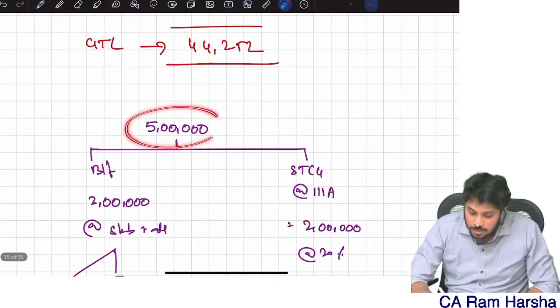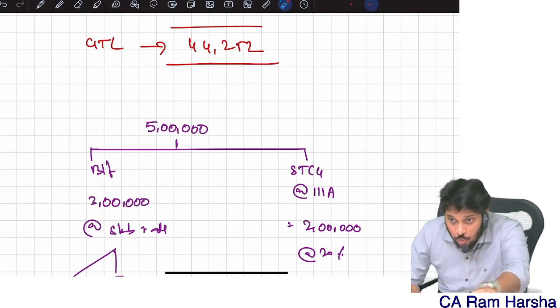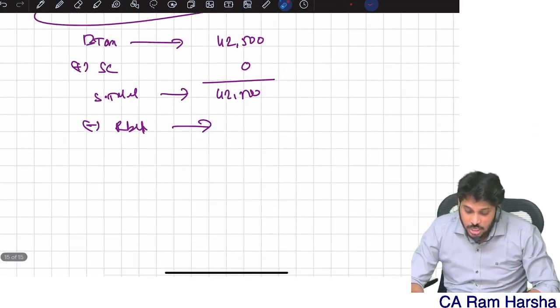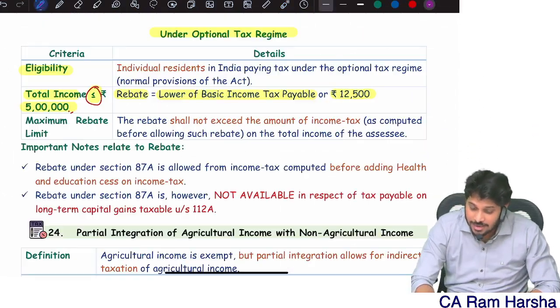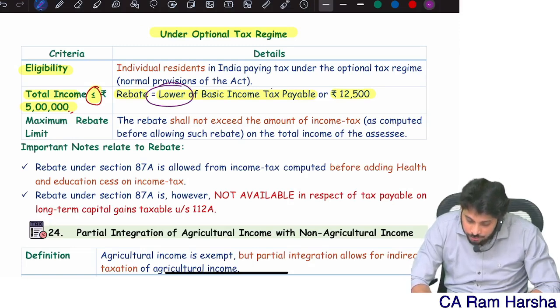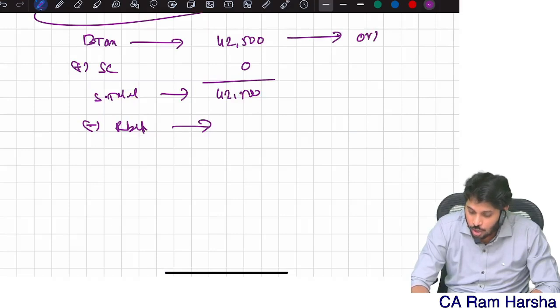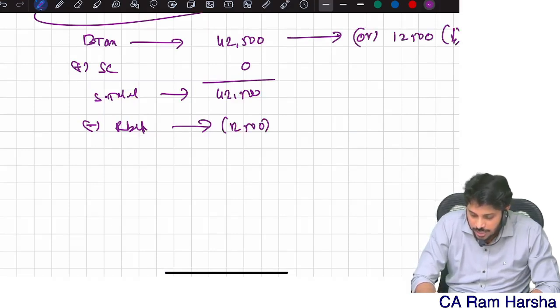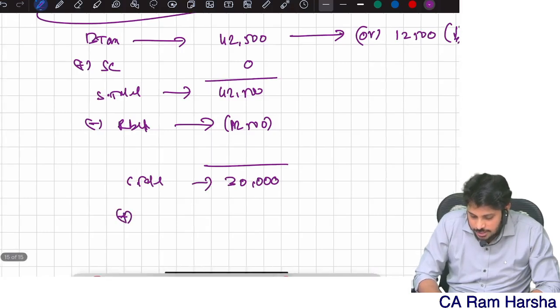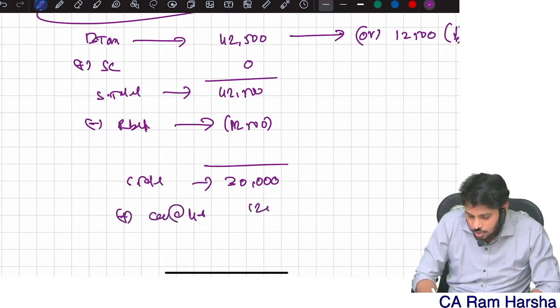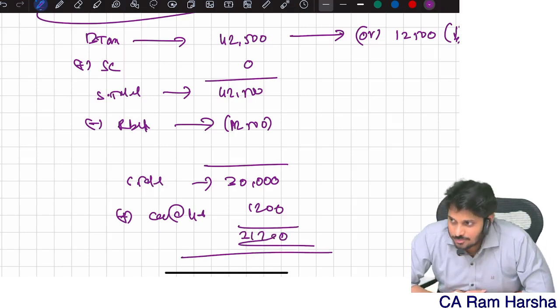Here my total income is exactly 5 lakhs, less than or equal to. Now how much rebate can I claim? Lower of basic tax or 12,500, basic tax 42,500 or 12,500, whichever is lower. 12,500 I will reduce. Balance amount is 30,000. Subtotal, yes or no? Plus cess 1,200, 31,200. That's it. You understood?